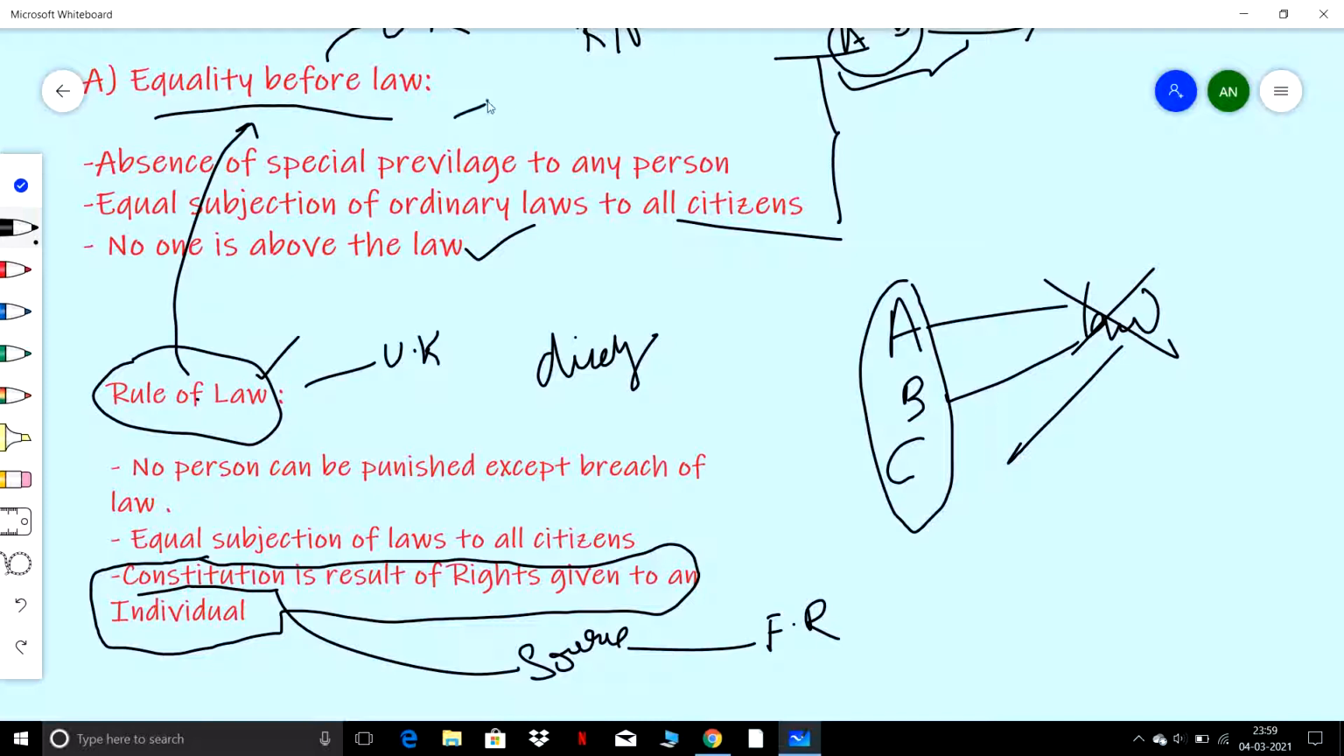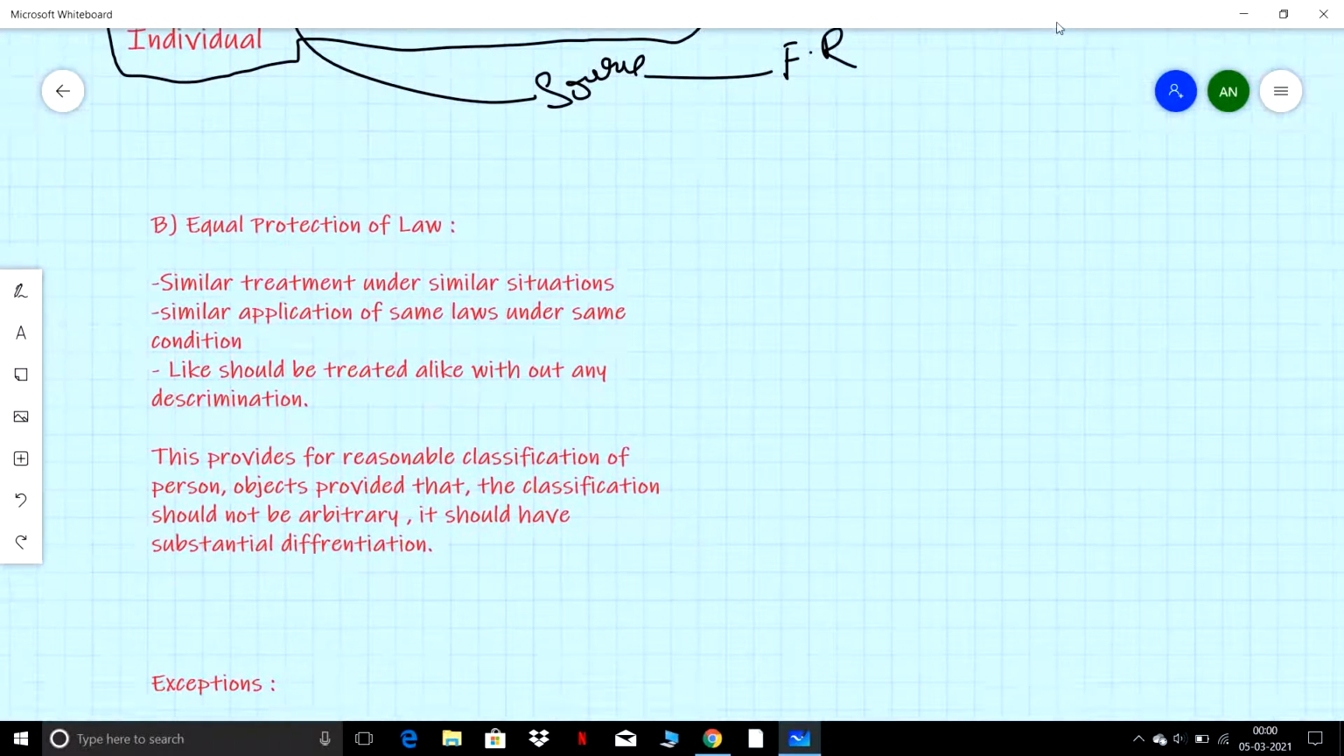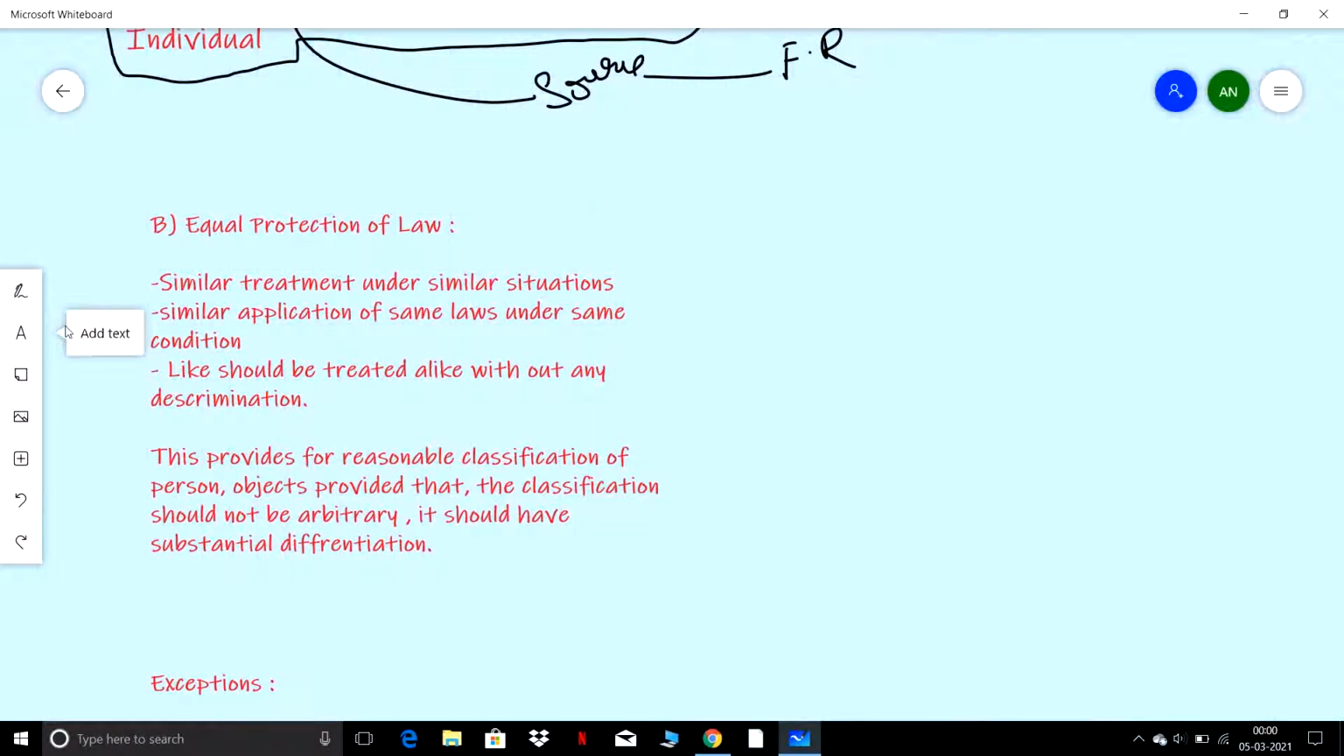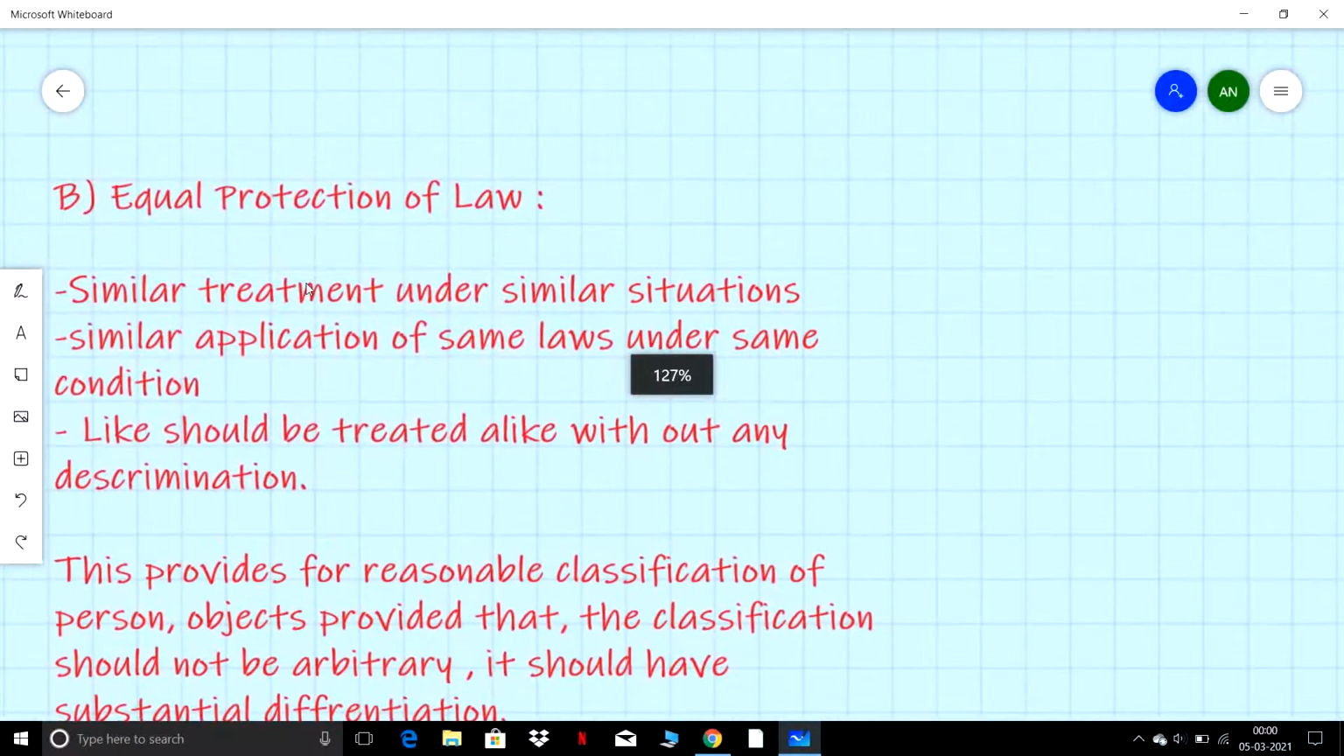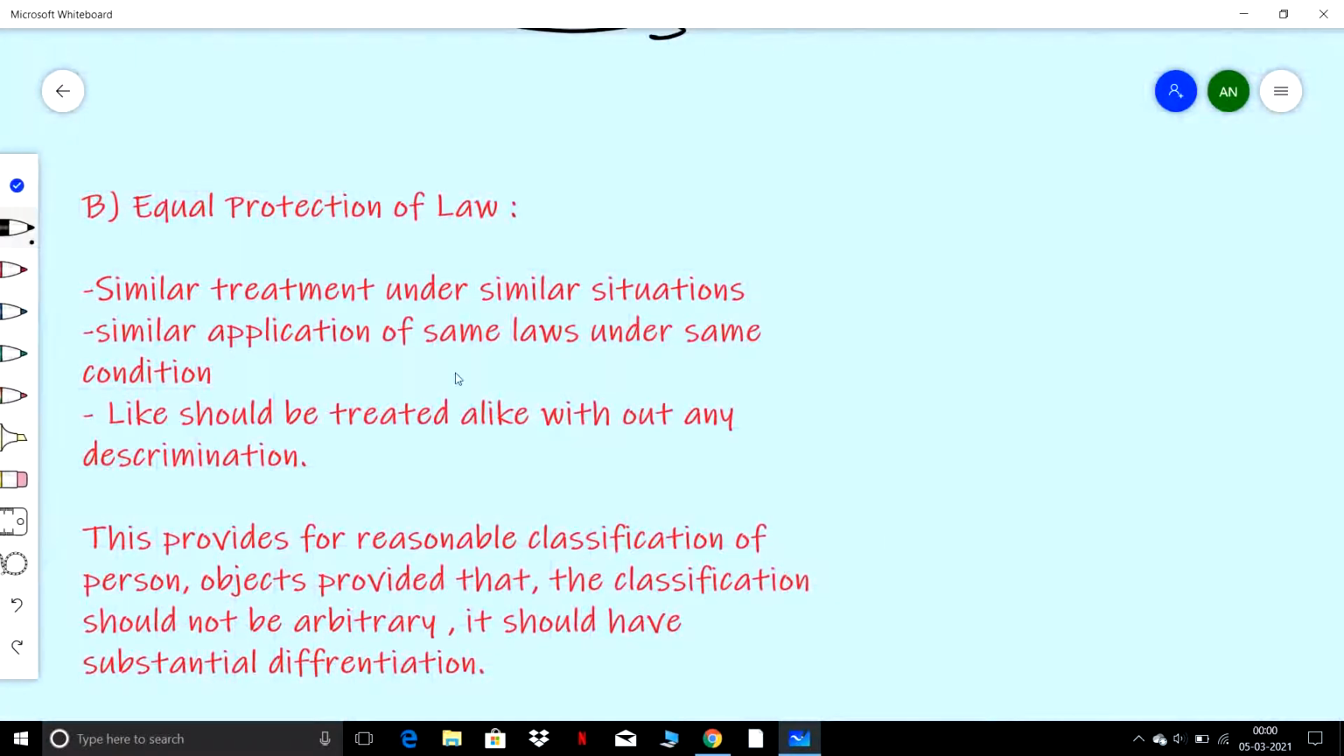So it provides certain negative concepts, such as if a 12-year-old commits a crime, suppose any theft, and if a 32-year-old commits a crime, both can't be treated the same, right? They can't be treated the same. So in those situations, we have equal protection of law. What is equal protection? Similar treatment under similar situations.